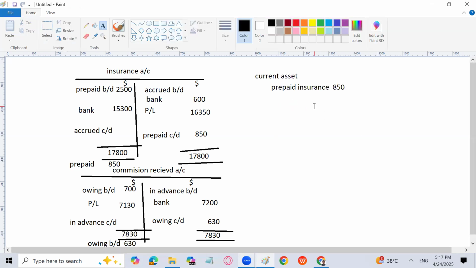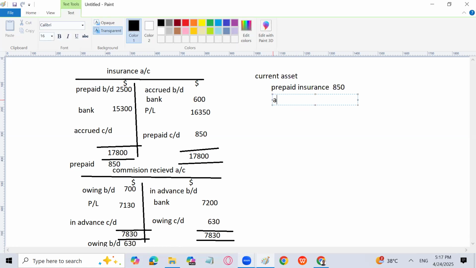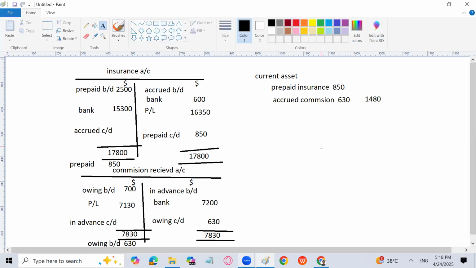Prepaid insurance is also current asset, and accrued commission is also our asset because it is yet to receive. That is 630. So both are going to be written under the current asset section as other receivables. Prepaid insurance is also current asset, and accrued commission is also current asset because that money is also to be received by you. So this will become 1480 in total. So this is how you will write in the current asset section.